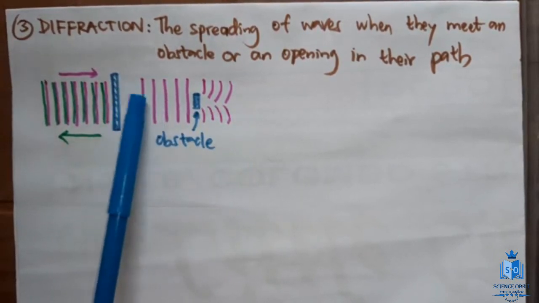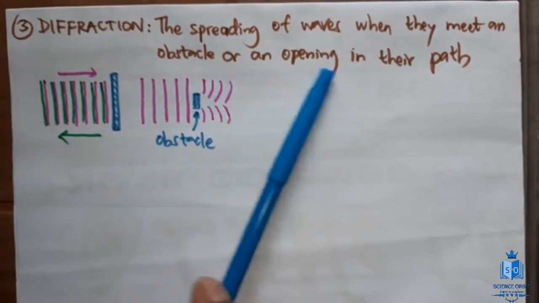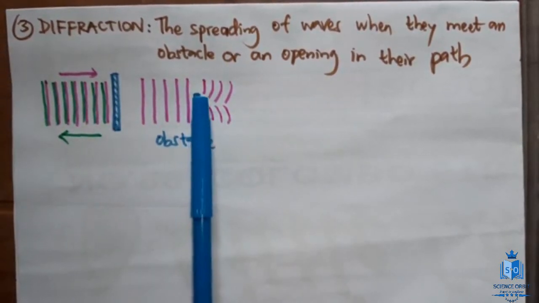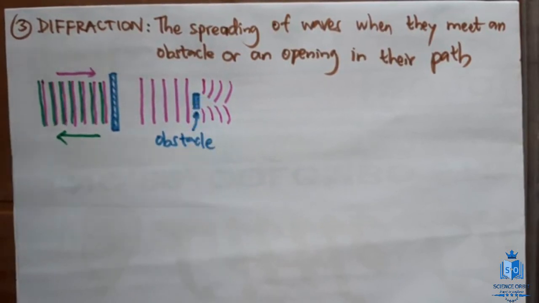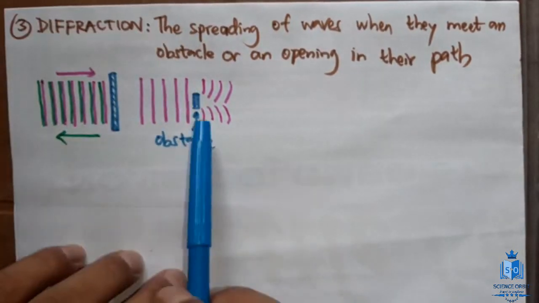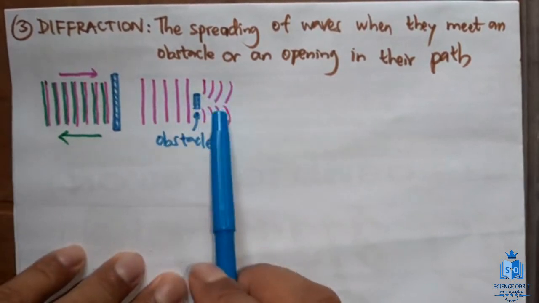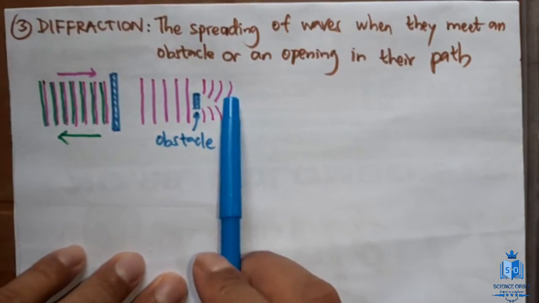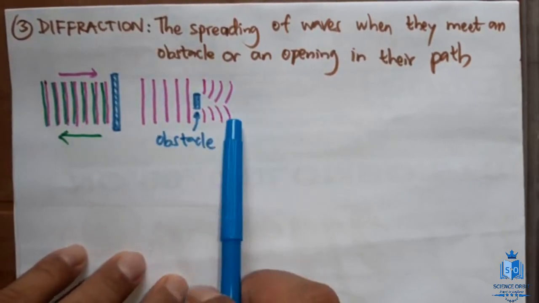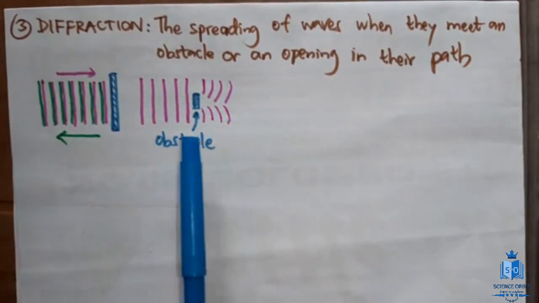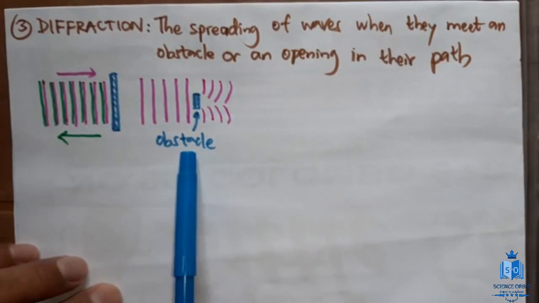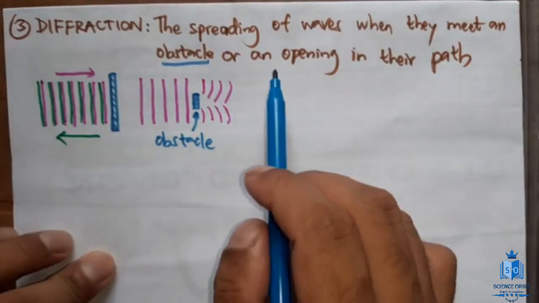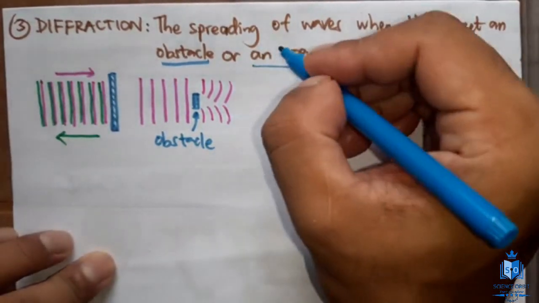Imagine there is a beam of light coming from this side. There is nothing here, no light here. There's a beam of light coming out, and let's say there is a column here, a light post or something like that. Even behind the light post, from a certain distance from the light post, you will be able to see the light which was generated from here. So that is one example. This is the diffraction which takes place because of an obstacle.